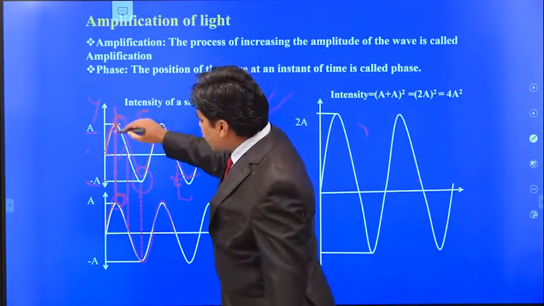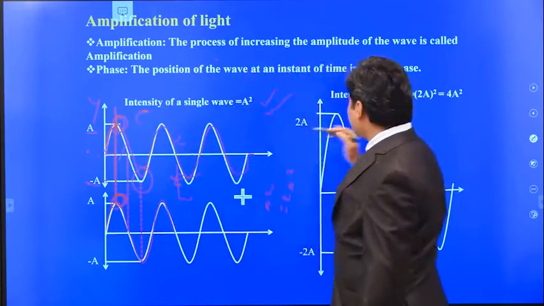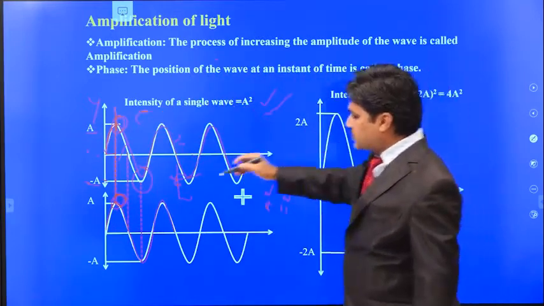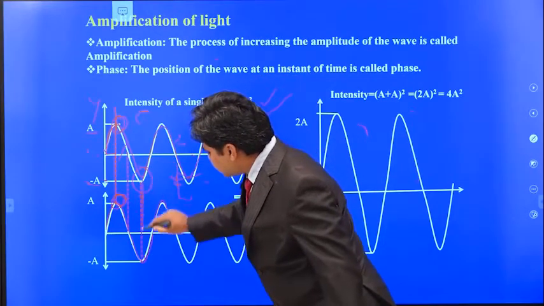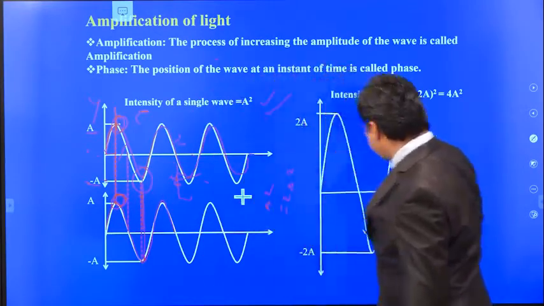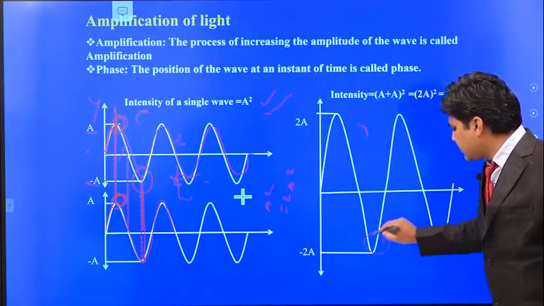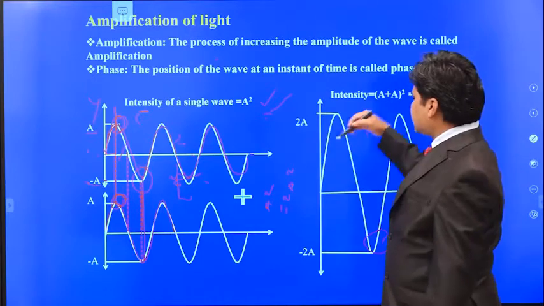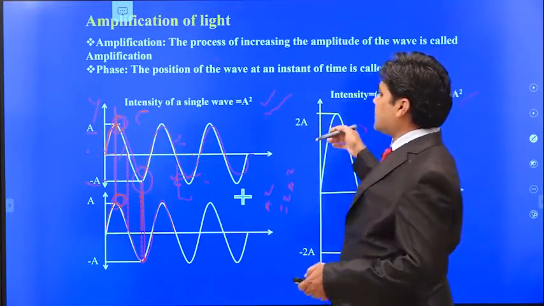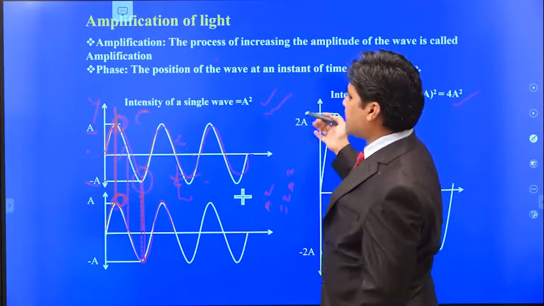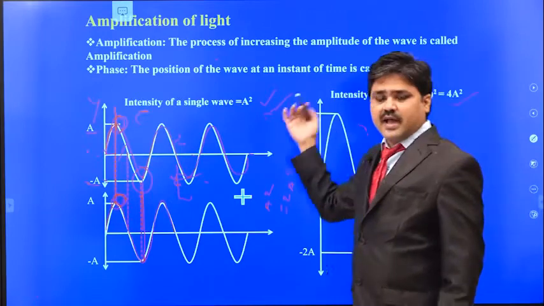When the two waves are having the two crests at the same time, then the resultant amplitude becomes doubled. In the same way, when the two troughs are forming at the same time, then the trough amplitude also becomes doubled. So in this way the amplitudes get doubled, so that the intensity will become 4 times. This is the process of increasing the amplitude, so that we can get the amplification of the light. That means the process of increasing the amplitude.